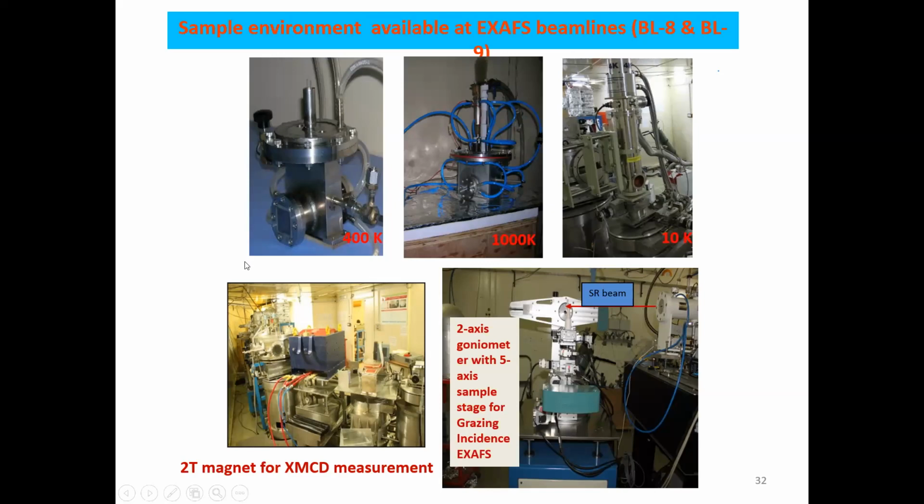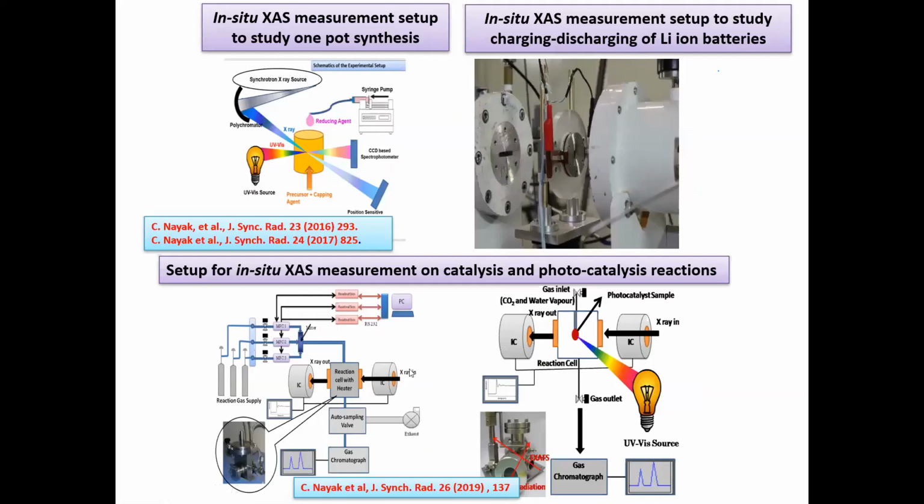And these are the facilities for in situ X-ray absorption measurement on catalysis and photocatalysis reactions. This you can do for heterogeneous catalysis. This is the mixture of gases that can be provided, and this is the reaction cell. And this is a gas chromatograph which is also attached to this reaction cell, so you can simultaneously monitor the reaction products by gas chromatography. At the same time, you can monitor the structural evolution in the reaction cell.